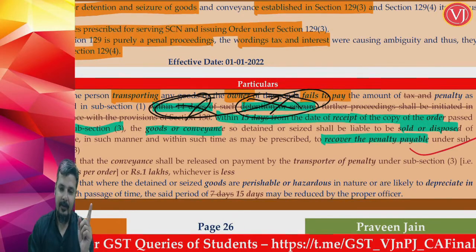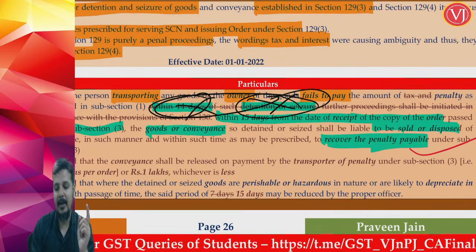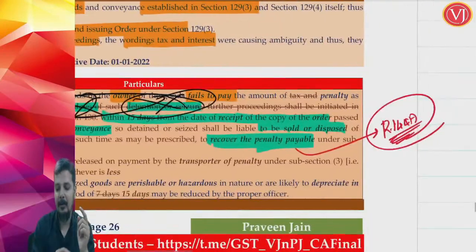So after the order is received, the officer will wait for 15 days. If at all you are not coming within 15 days, what will the officer do? He will proceed to sell or dispose of such goods and conveyance and recover the penalty payable, and that recovery will happen in terms of rule 144 sub rule A.